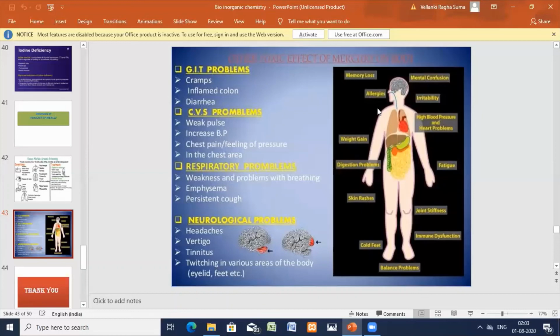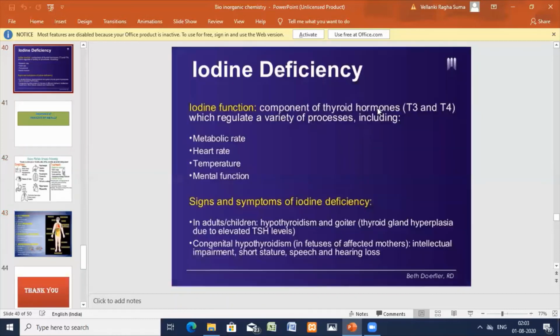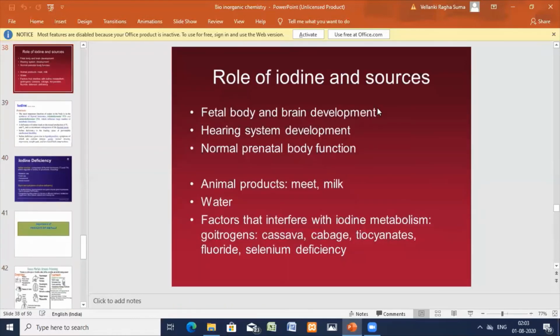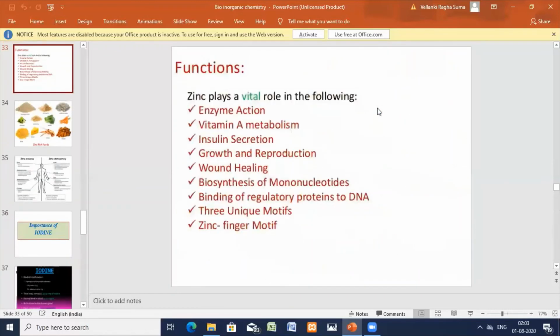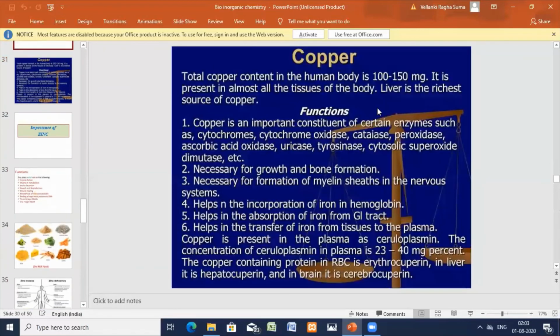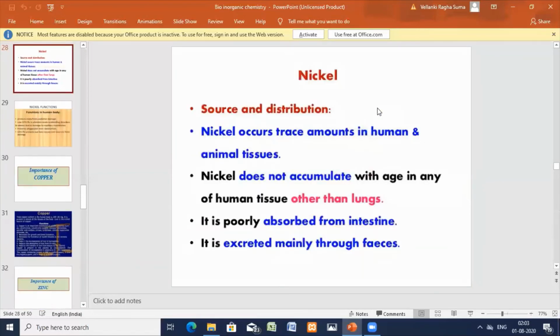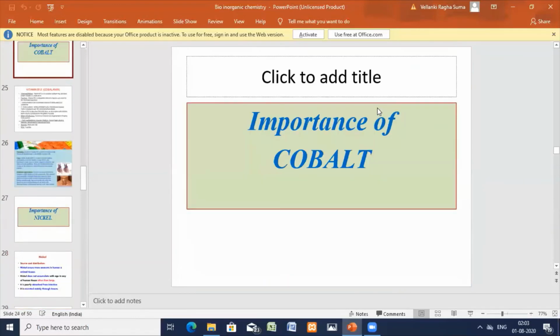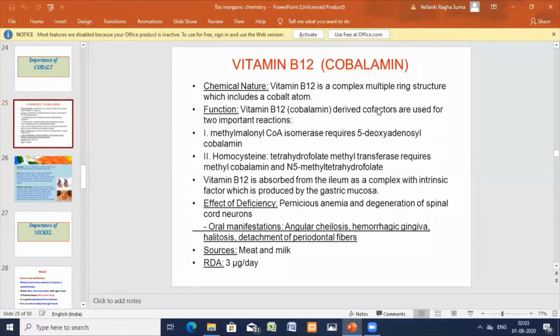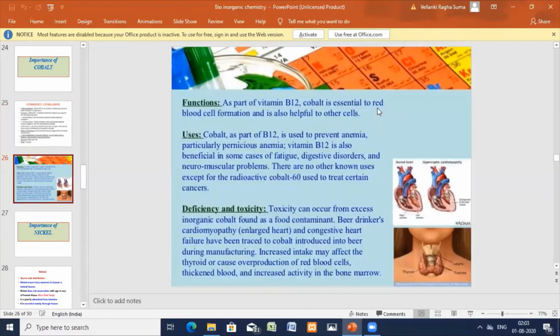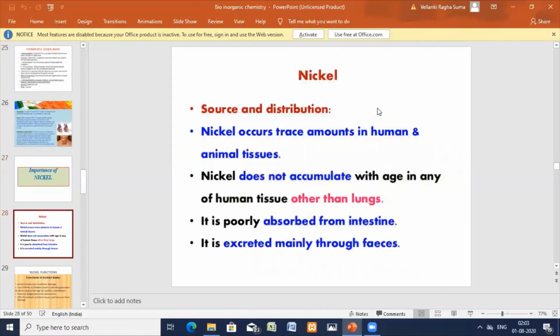Okay, so today's class is the second session of bioinorganic chemistry. In today's class I have discussed the importance of cobalt, the importance of nickel, and cyanocobalamin. Again, the classification is given: cobalt importance, distribution, functioning, digestion, poison, deficiency, and how it takes place. And then nickel also is discussed.